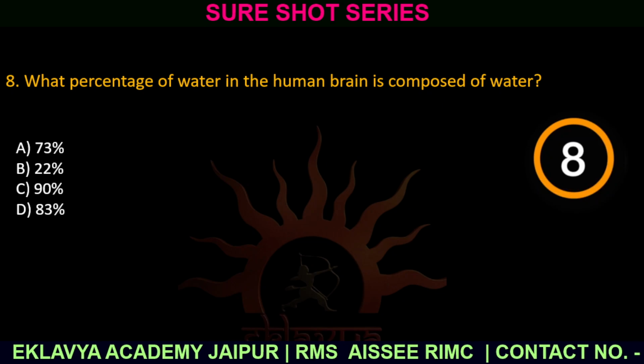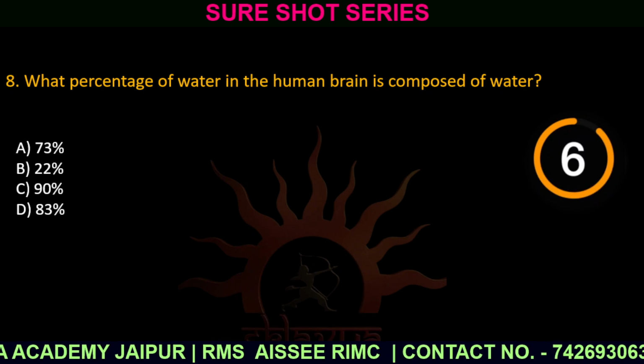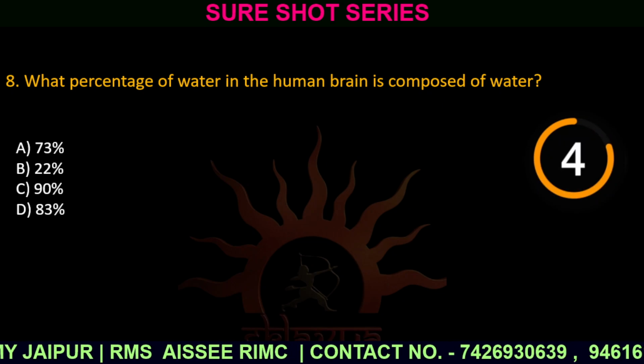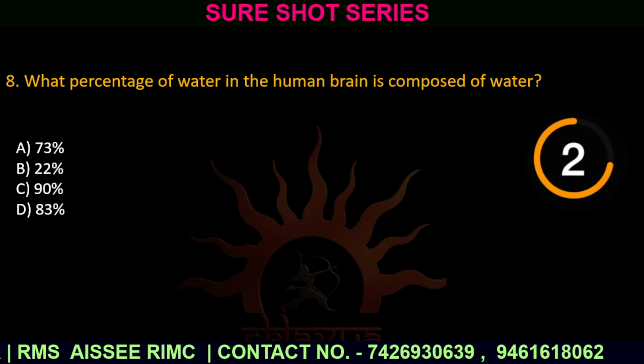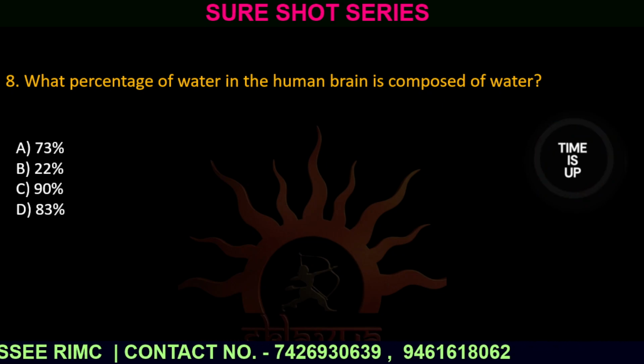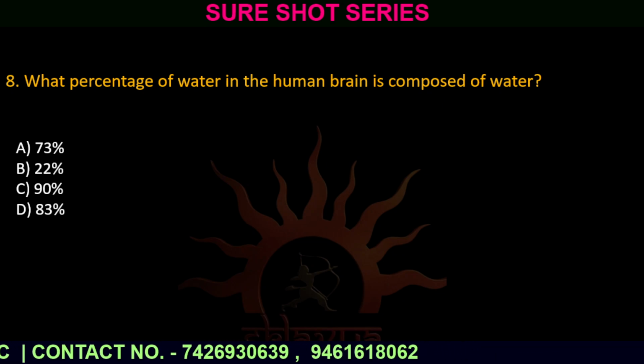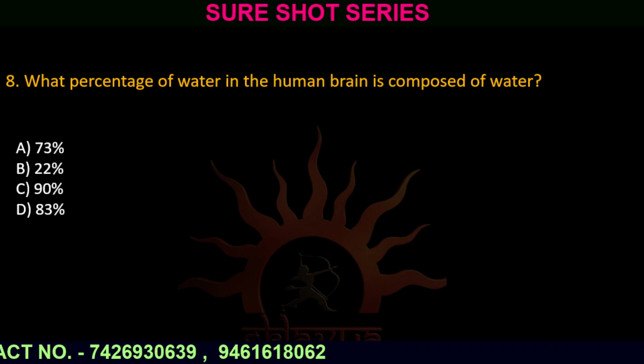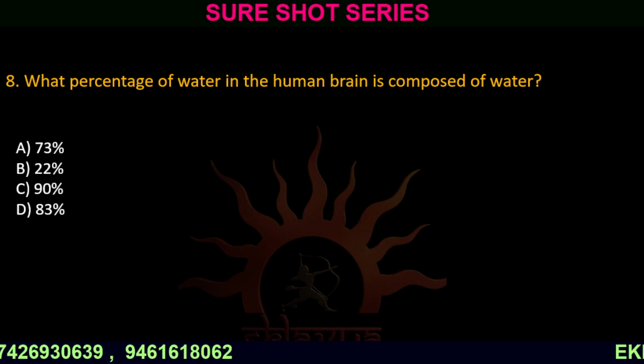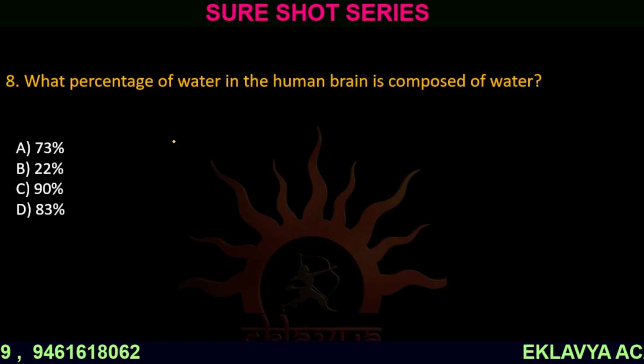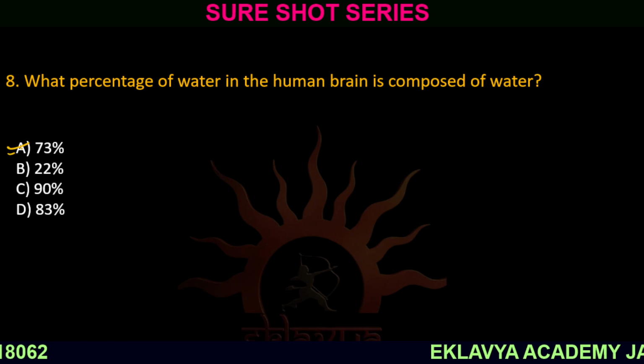Question number 8. What percentage of water is in the human brain? Option A, 73%. Option B, 22%. Option C, 90%. And option D, 83%. The correct answer is option A, 73%.